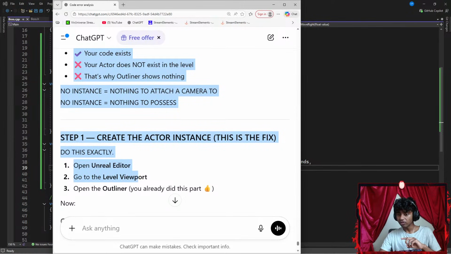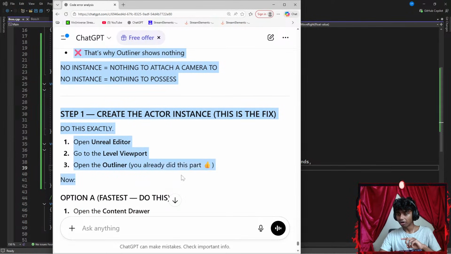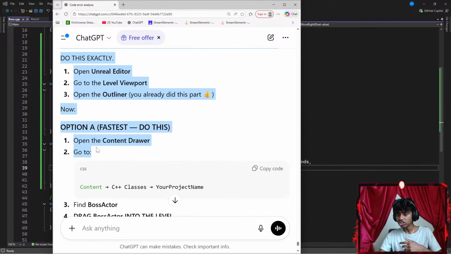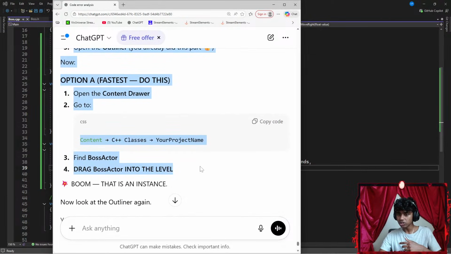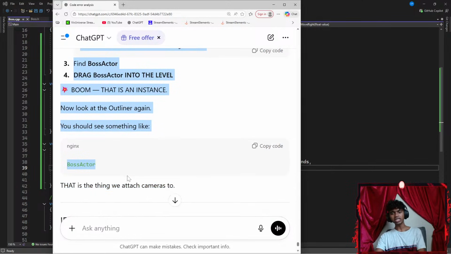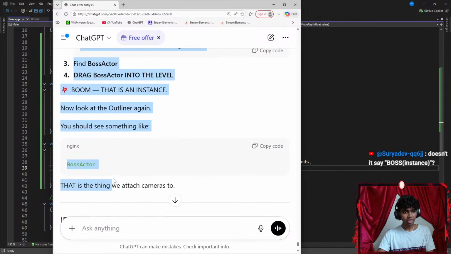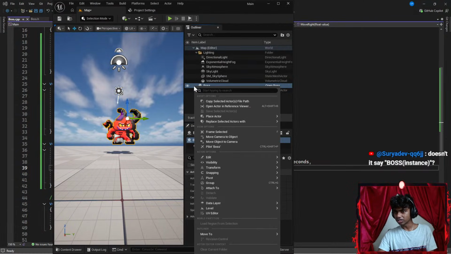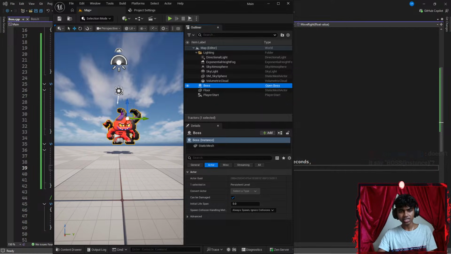Unreal, go to level viewport, open Outliner. You already did this. Now option A, fastest to do. Open content drawer, go to Content, C++ Classes, your project name, find Boss, drag Boss actor into the level. Boom, that's an instance. Oh wait, I already see that. Doesn't it say Boss instance? Honestly, it does say Boss. Is this considered an instance? I did not know this was an instance. Okay, I think that this is an instance, guys.